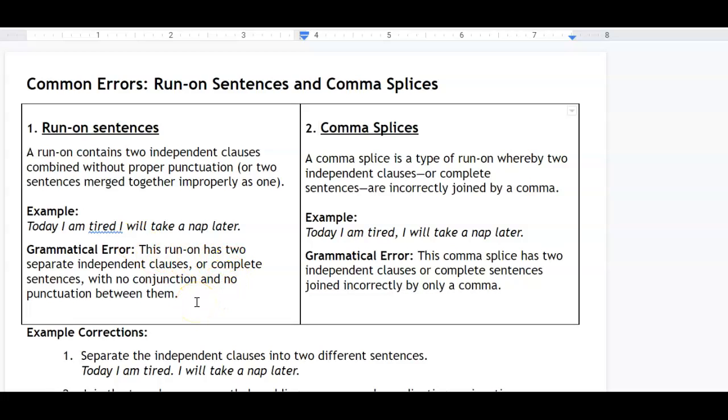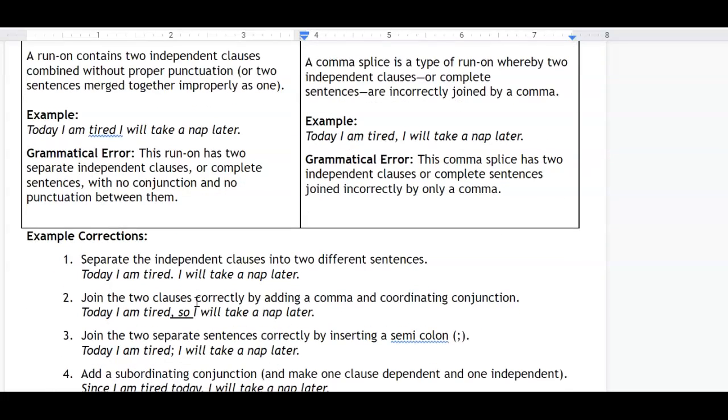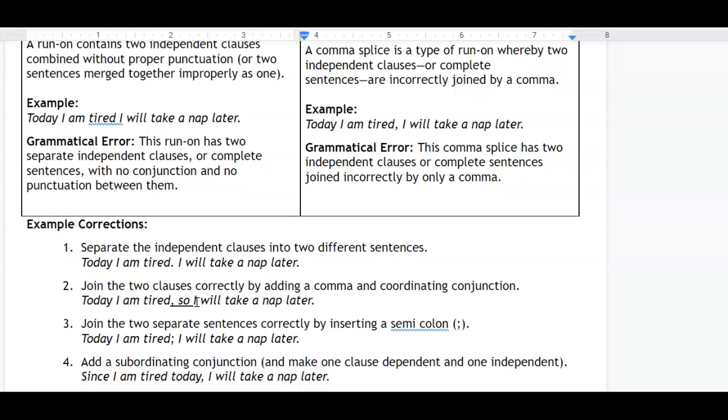Let's have a look at how we would correct that one. There are four different ways you could correct a mistake like that. First and easiest thing to do is, of course, just to put in a full stop, and then you've turned it into two proper sentences. Today I am tired. I will take a nap later. And you've got your two different thoughts in two separate sentences, because each new thought should have its own sentence.